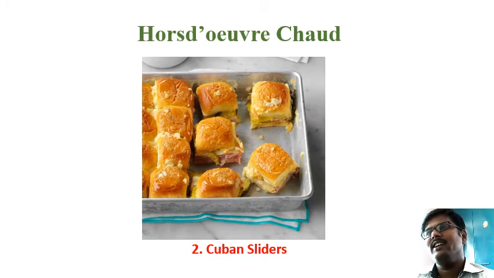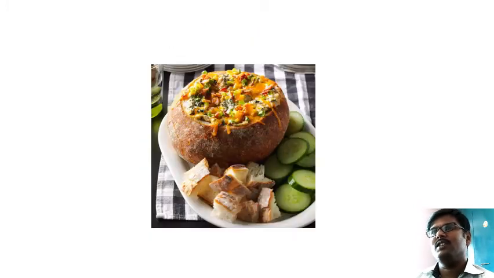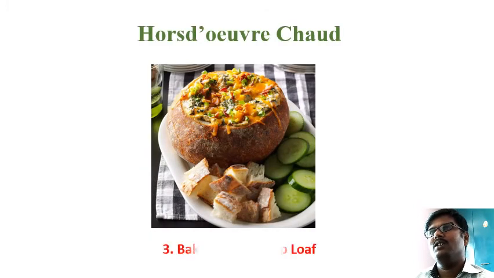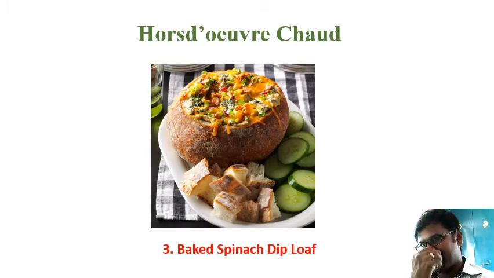So inside you can keep any vegetables or any meat stuff. You can also use some cheese scrapings. You can preheat it in an oven by using an oven tray, and you can serve it along with some sauces. So this is a hot appetizer, and another one is baked spinach.